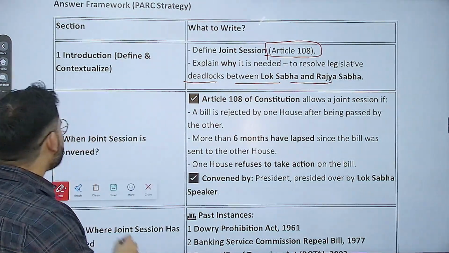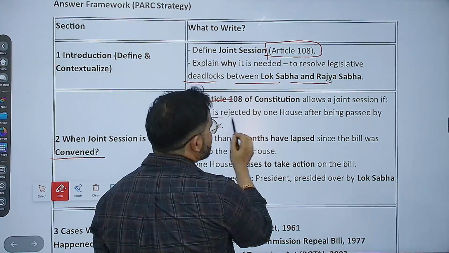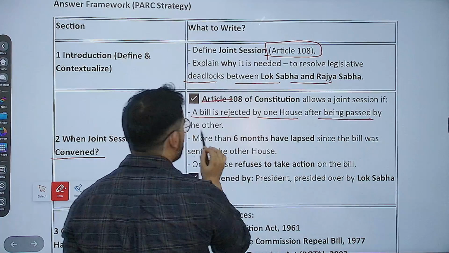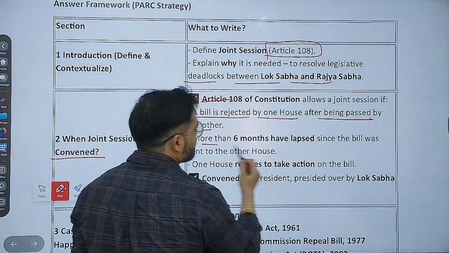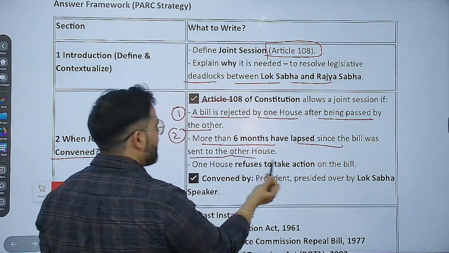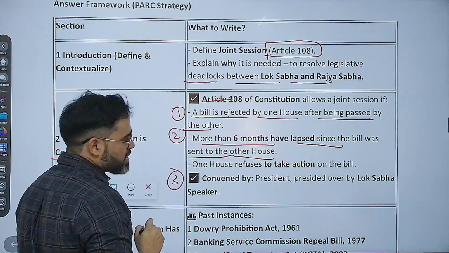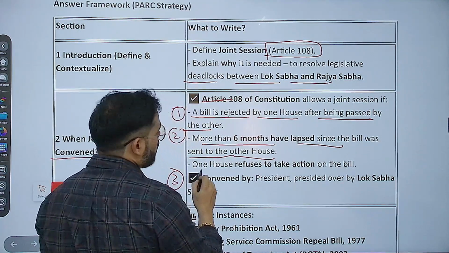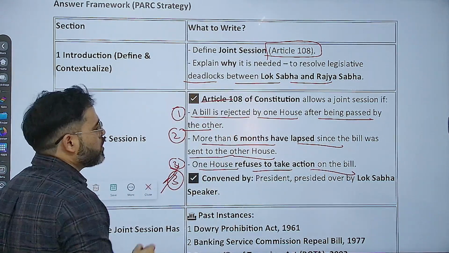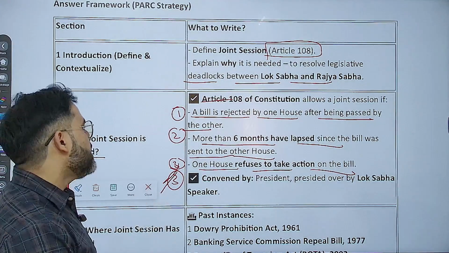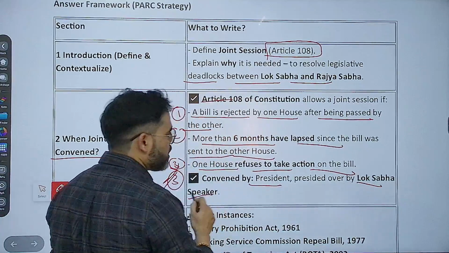अब when joint session is convened, कब होता है ये? So Article 108 will allow a joint session if a bill is rejected by one house after being passed by the other house. This is the first. Second is when more than 6 months have passed after the bill was sent to the other house and the other house has not taken any action. Third is when one house refuses to take any action. ये हो गया. करेक्ट है, तीन हो गए इसमें. और भी reason है, like President भी convene करता है, presided over by Lok Sabha Speaker. करेक्ट है, that is also.